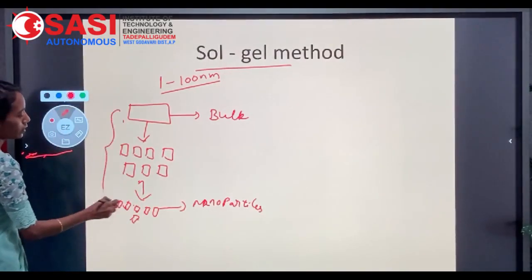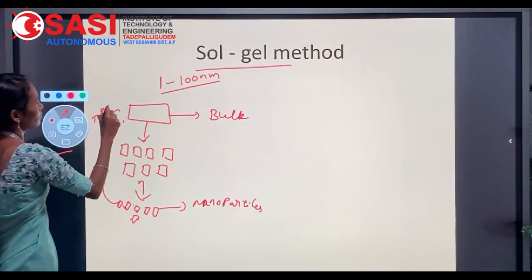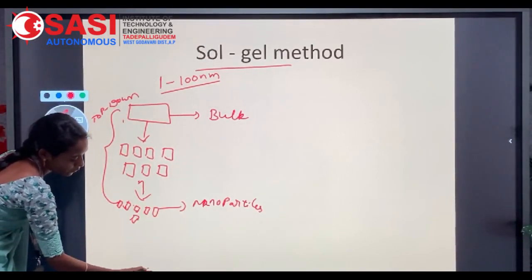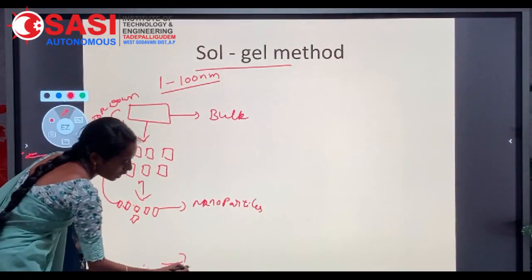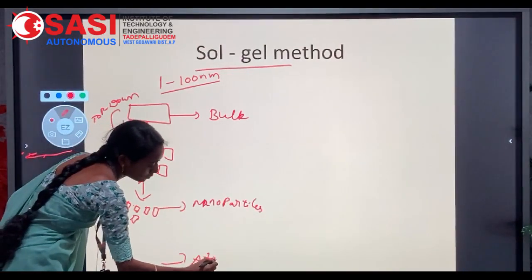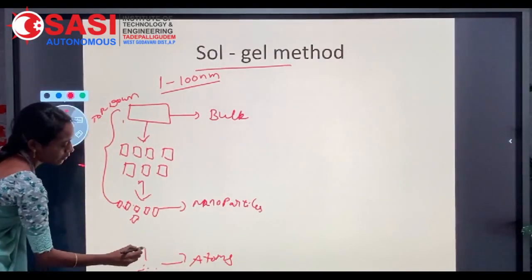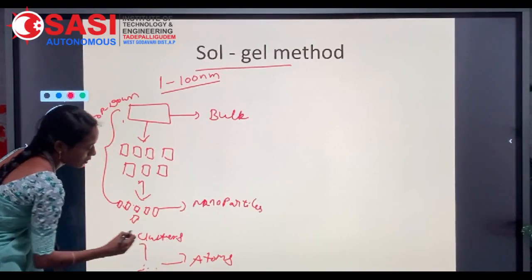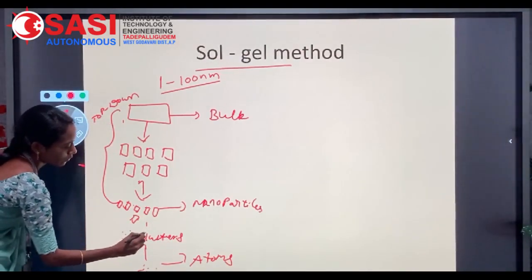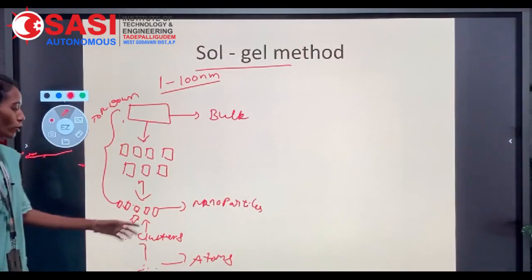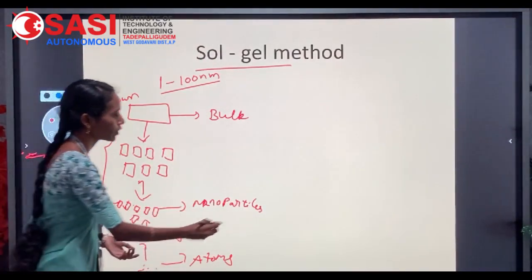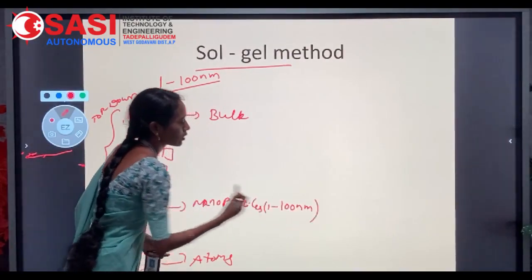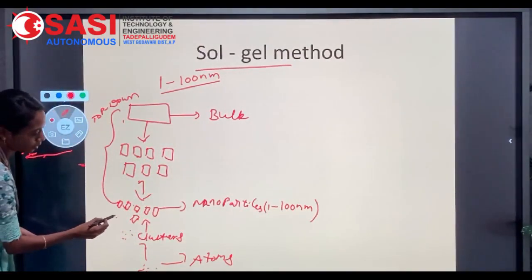This is known as the top-down approach. Initially, we can consider atoms, and they will be converted into clusters. These will be converted into nanoparticles, which have dimensions between 1 to 100 nanometers. Both approaches are in the same diagram.